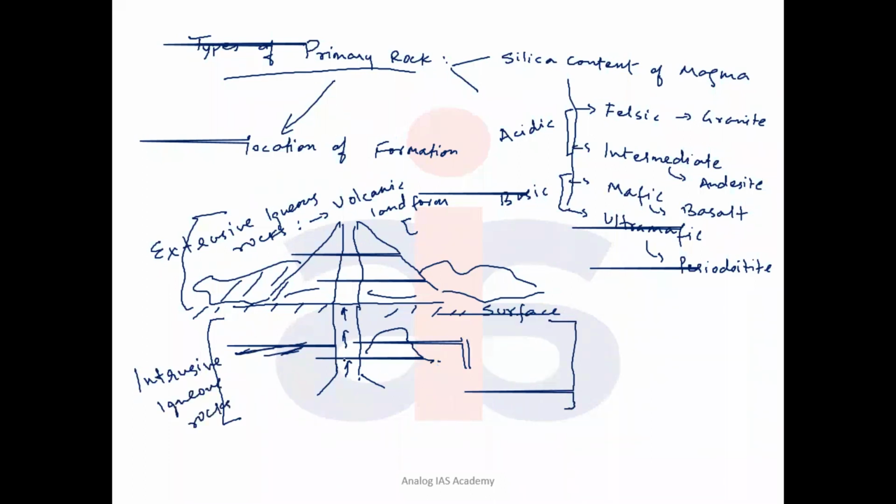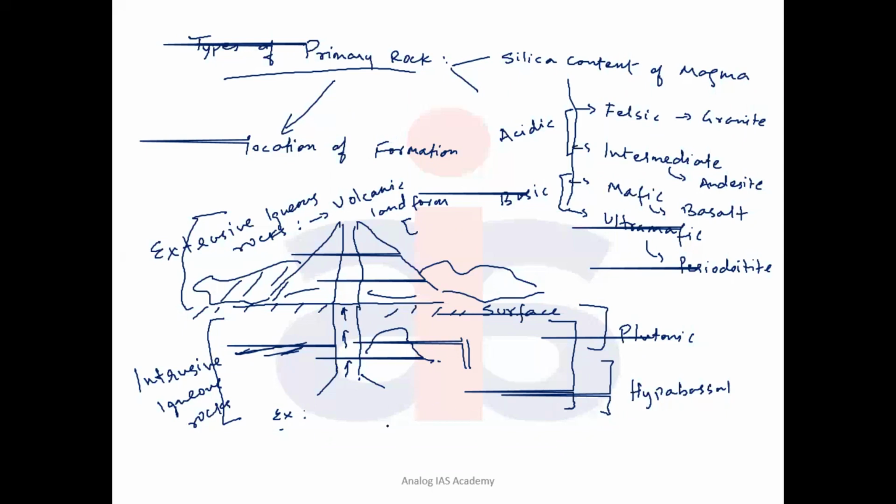These are further divided on the basis of shape, size, and structure. Just beneath the surface is called plutonic type of intrusive igneous rocks, and the very deeper part of the crust containing primary igneous rocks is called hypabyssal type of intrusive igneous rocks.